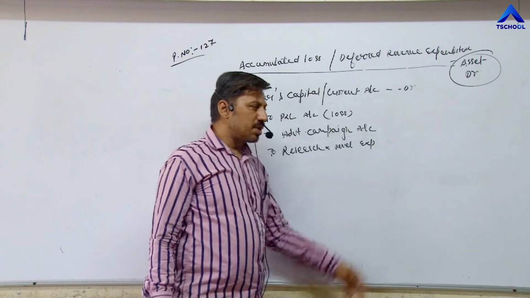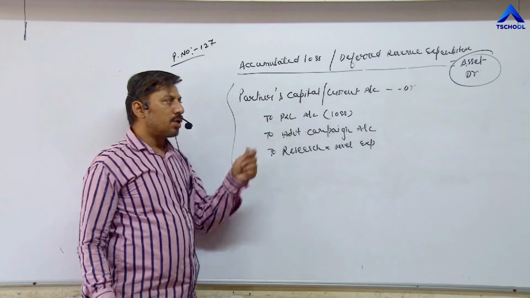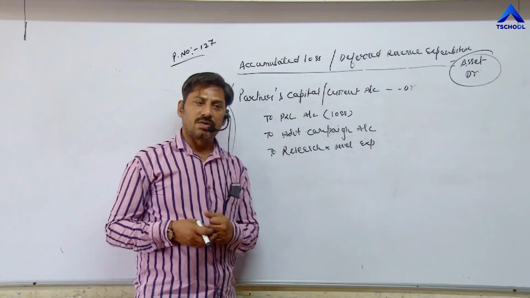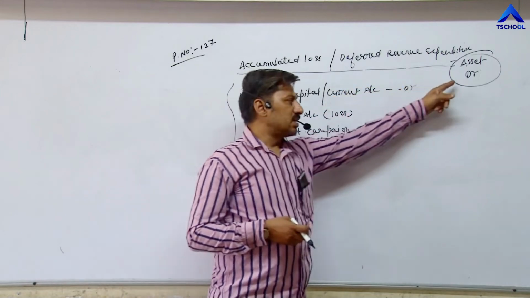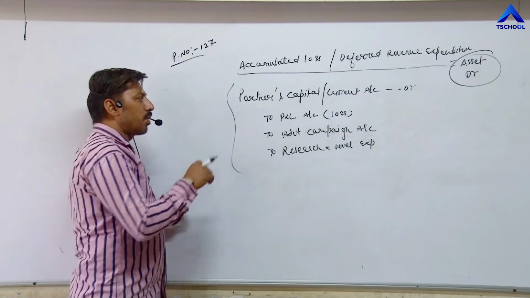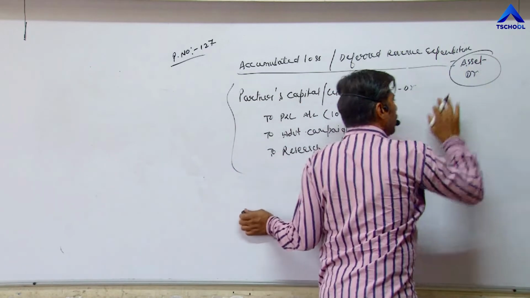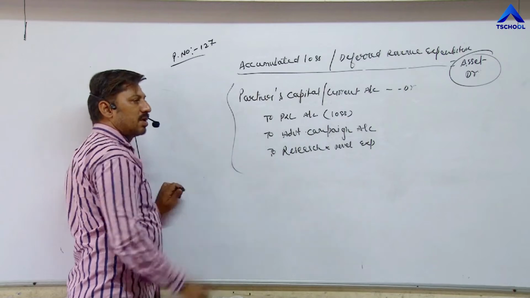Research and development expenditure which we have already done. But all these expenses or loss, firm has to recover these amounts from partners in future. That's why it is considered as asset. Now once firm recovers this amount from partners, this asset is finished. That's why it is coming on credit side, from debit to credit.